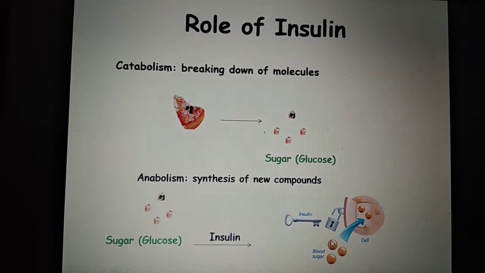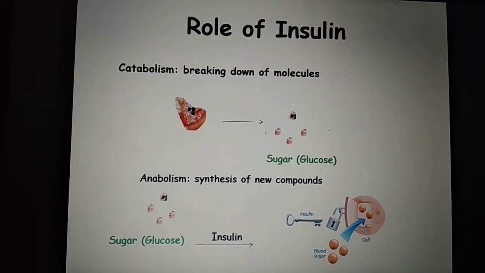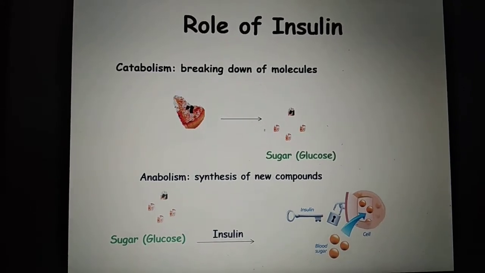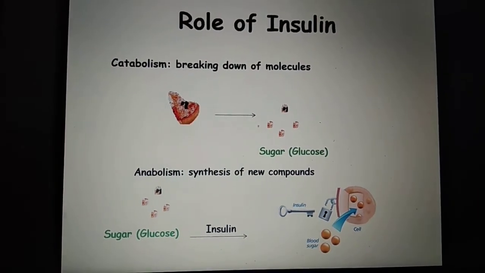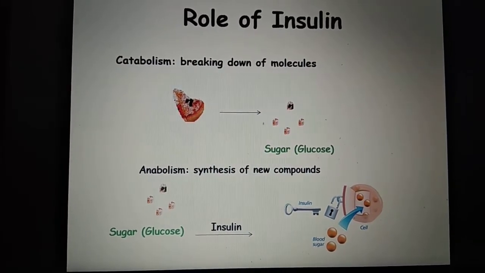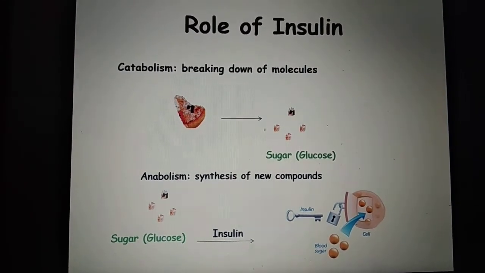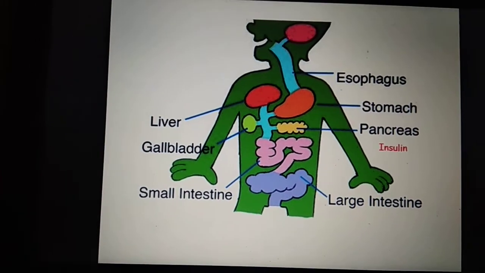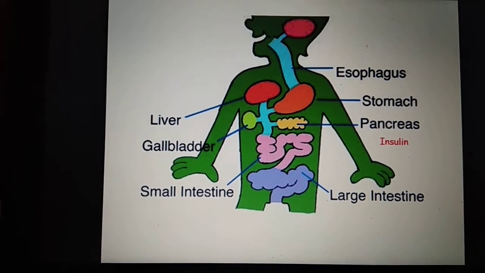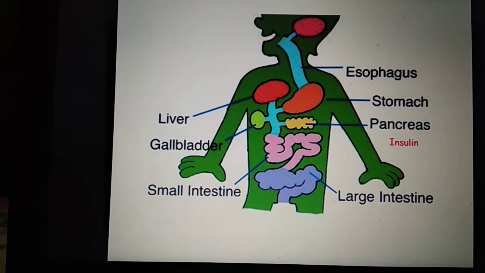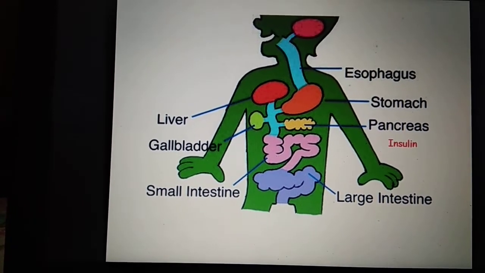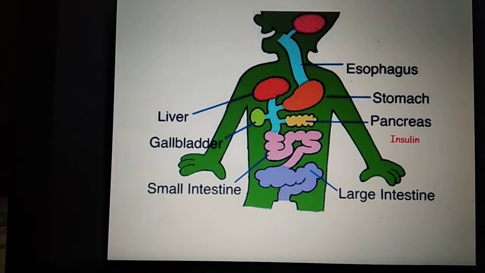Then it helps our body to store glucose in some form, from where whenever we require we will again unlock it and we will use that glucose to get energy. So we have understood that insulin is very, very important, because if insulin is not there, then how our body will be able to store the glucose, right?